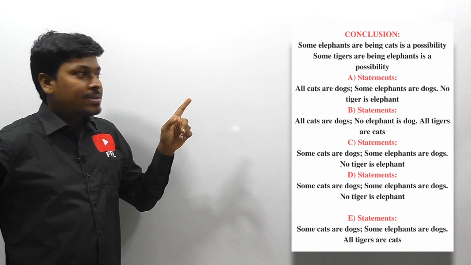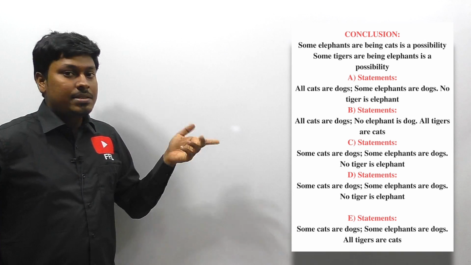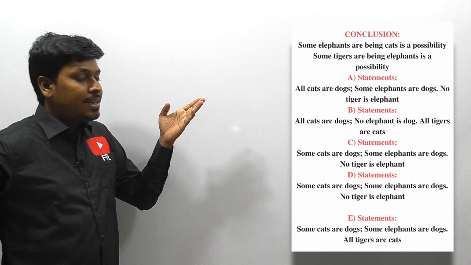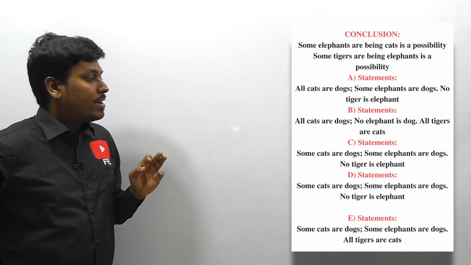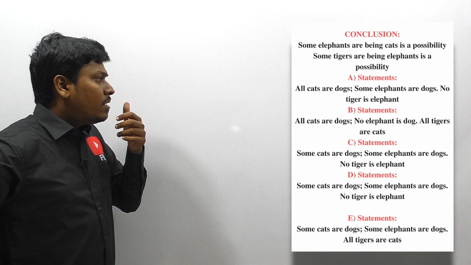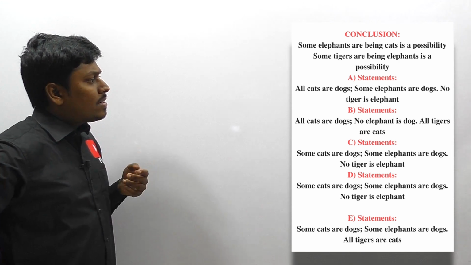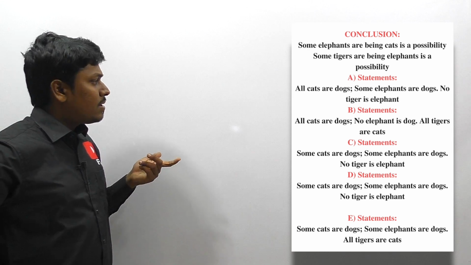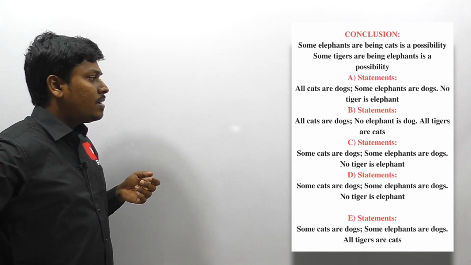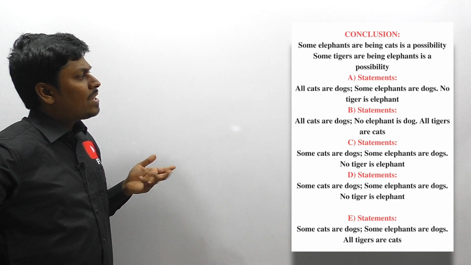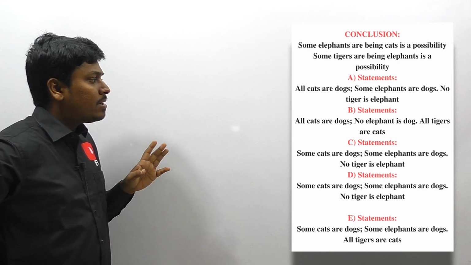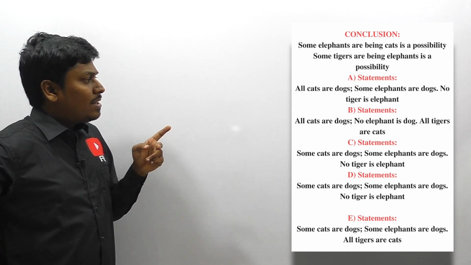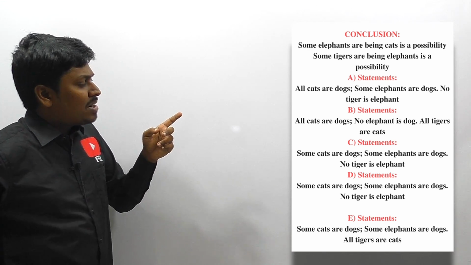So friends, in statement number A, they are saying no elephant is tiger, and we need to prove a conclusion that some tigers being elephants is a possibility. So definitely statement number A is eliminated. Why? Because they are saying there is no link between tiger and elephant. The second statement is no elephant is dog, all dogs are cats. Statement number 2 can be an answer, right? Let me move on to statement number 3, no tiger is elephant. Again statement number 3 is eliminated. Statement number 4 is also eliminated. So still we have 2 statements, I think statement number 2 and also statement number 5.